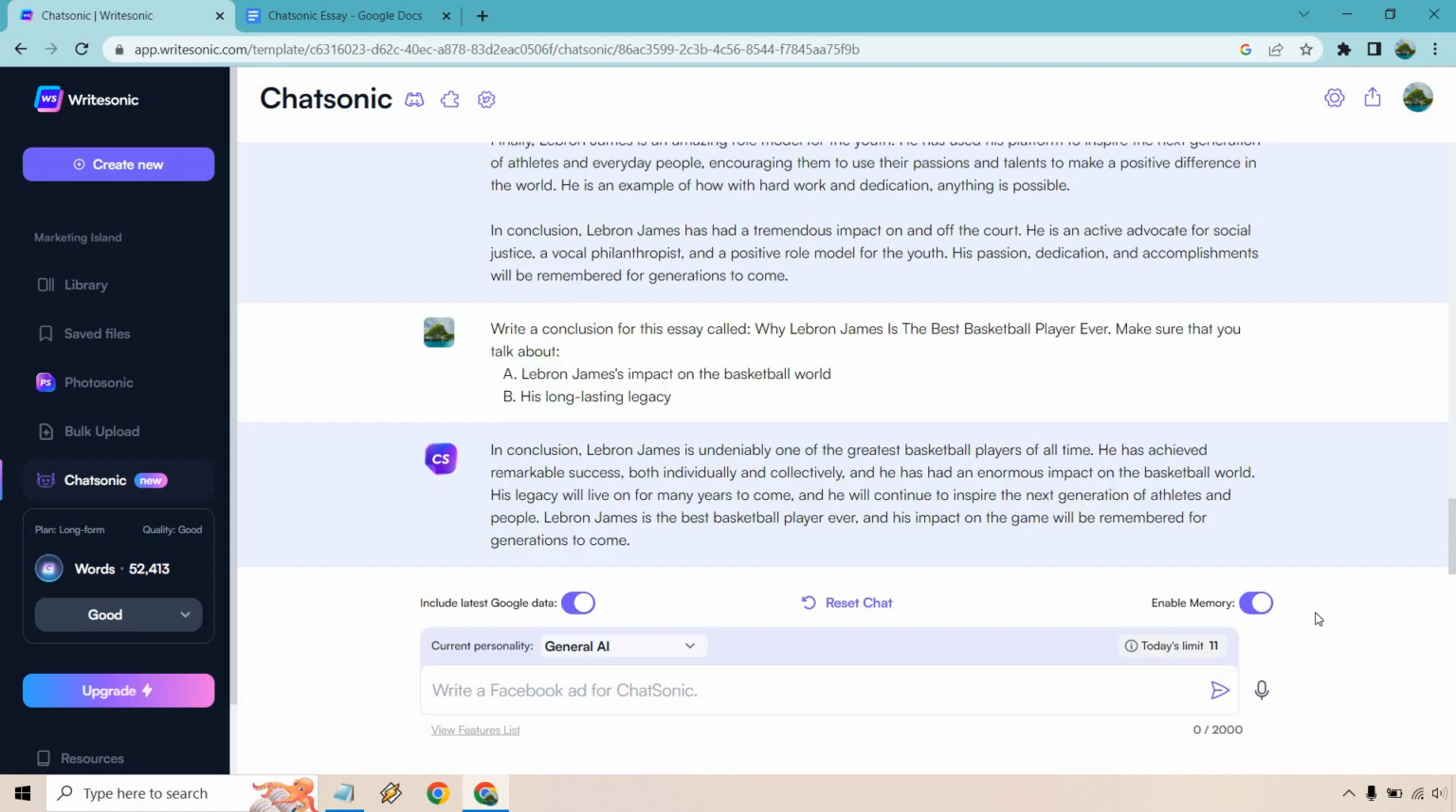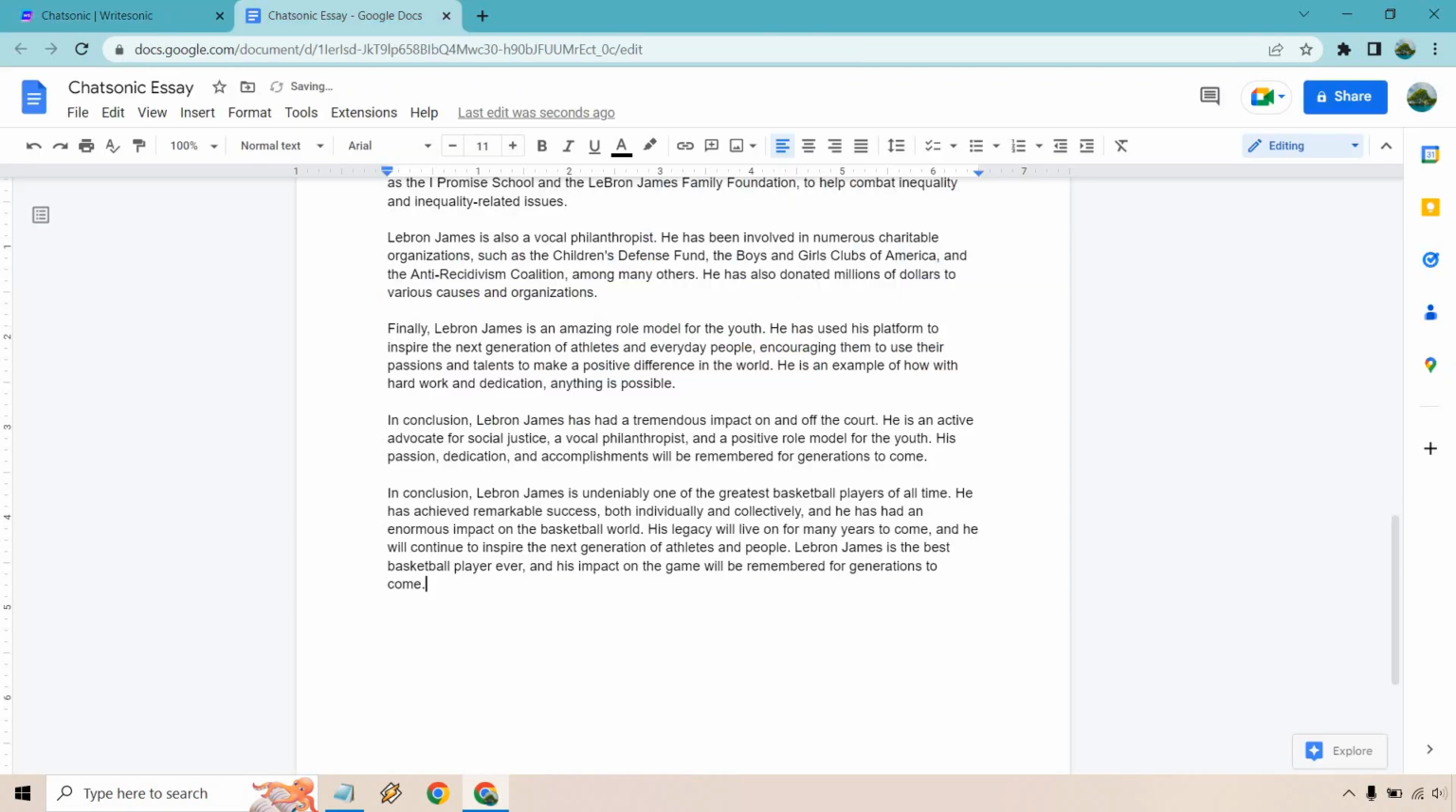Okay, so a pretty quick one there, but it's undeniably one of the greatest basketball players of all time. He has achieved remarkable success, both individually and collectively, and he has had an enormous impact on the basketball world. His legacy will live on for many years to come, yada, yada, yada. I think you get the idea. I'm going to copy that and paste it on over. Right, so there we have it.